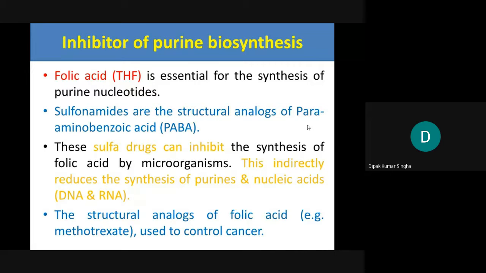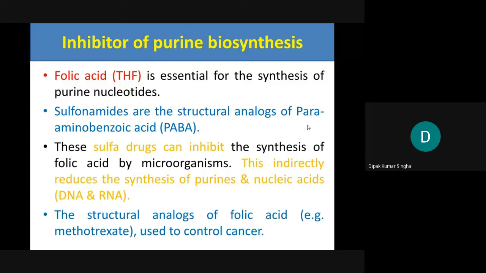You can use antibiotics or other drugs that inhibit folic acid, like sulfonamides, which are structural analogs of para-aminobenzoic acid (PABA). Sulfur drugs can inhibit the synthesis of folic acid by microorganisms, and this indirectly reduces the synthesis of purine and nucleic acid.